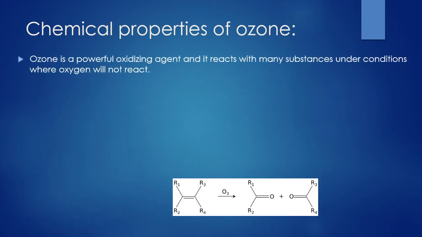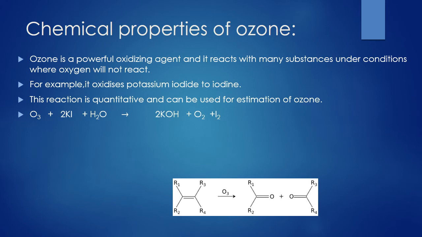Next, about the chemical properties of ozone. Ozone is a powerful oxidizing agent, reacting with many substances under conditions where oxygen will not react. So ozone is a better oxidizing agent than oxygen. Some things will not react with oxygen, but ozone can react. For example, it oxidizes potassium iodide into iodine. The reaction is O3 plus KI, in the presence of water, getting converted into KOH plus O2 plus I2.